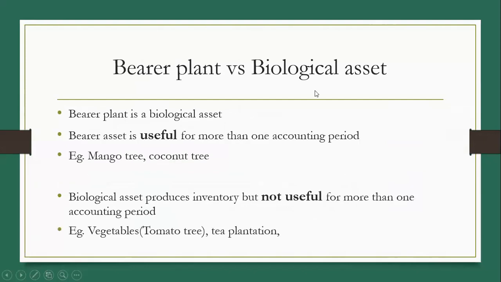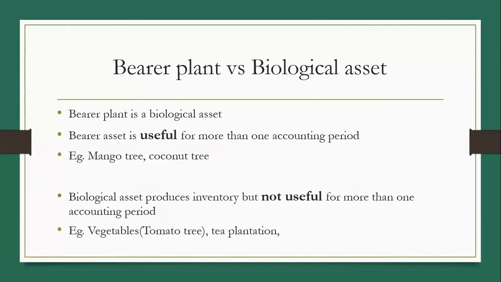After classification of biological assets, there is a slight difference between bearer plants and biological assets. A bearer plant itself is a biological asset, but the difference is it is useful for more than one accounting period.